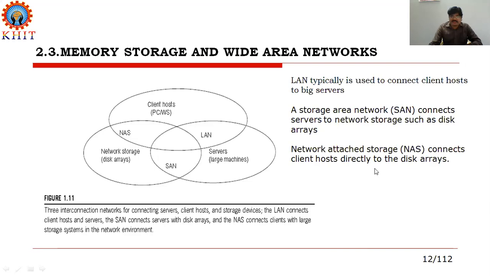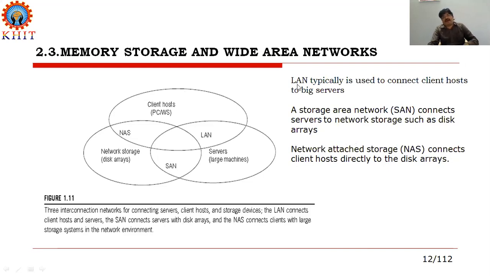And the next one is NAS. It is another memory and storage network. NAS stands for network attached storage. This network attached storage connects client hosts directly to the disk systems. So this diagram clearly shows the three interconnection networks: LAN, SAN, and NAS.